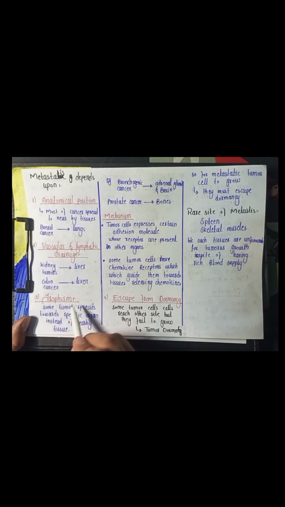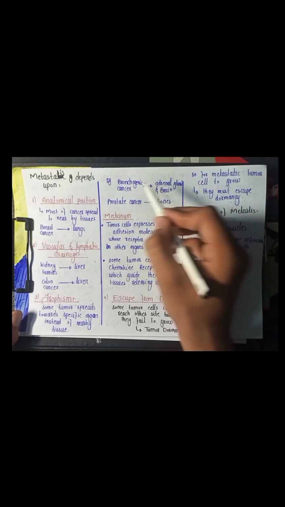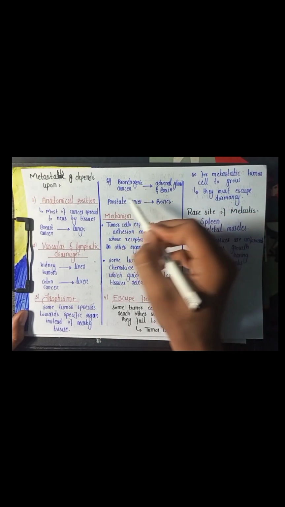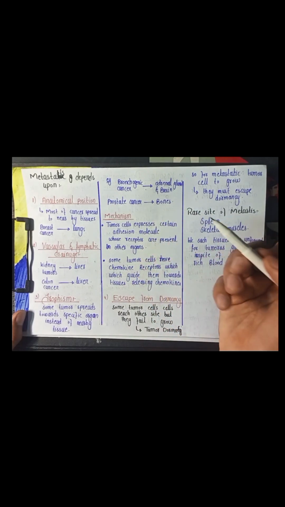The third one is tropism. Tropism means the spread of the tumor cell toward a specific organ instead of the nearby tissues, because these specific organs have high affinity for the tumor cell, like bronchogenic carcinoma spreading toward the adrenal gland and the brain, and similarly prostate cancer spreading toward the bones.